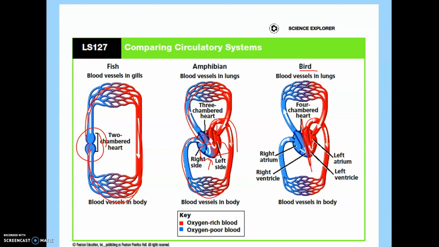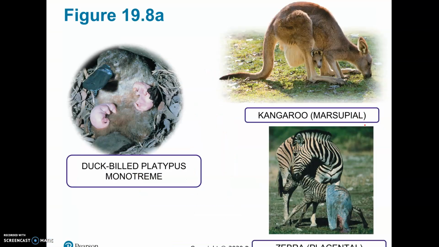So one side of the heart, its whole goal is to collect blood from the body, send it to the lungs to pick up oxygen. The other side of the heart, its entire job is to take the blood that's full of oxygen, pump it out to the rest of the body. And that biggest blood vessel, the aorta, is the one that's pumping the blood out to go to the entire body.